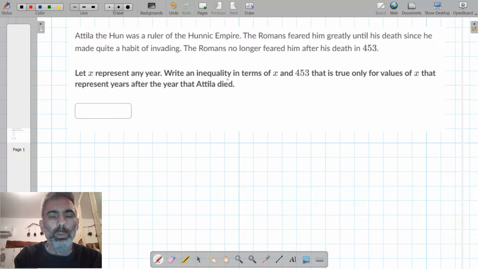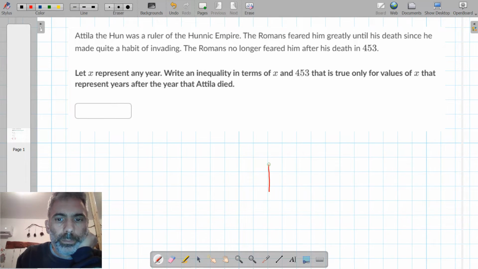Write an inequality in terms of X and 453 that is true only for values of X that represent years after the year Attila died.